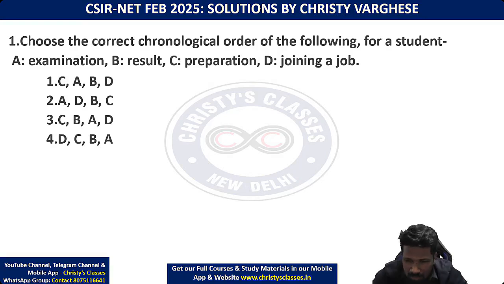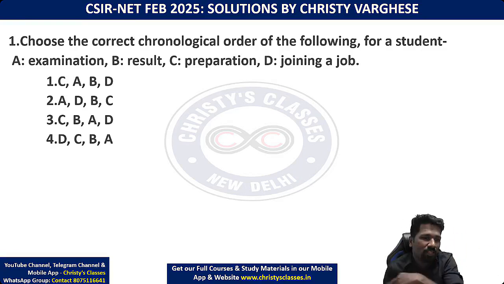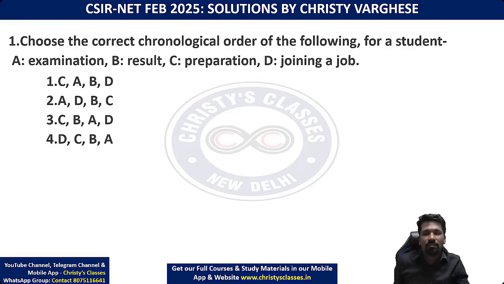Yeah, very simple question, just a logical question. Choose the correct chronological order of the following. Chronological order means what happened first, then next, then next, then next. In the GATE exam, in verbal aptitude, there's something called narrative sequencing, where also you have to do the chronological order, but there is a full story. Here it is just keywords. That is why it is much easier.